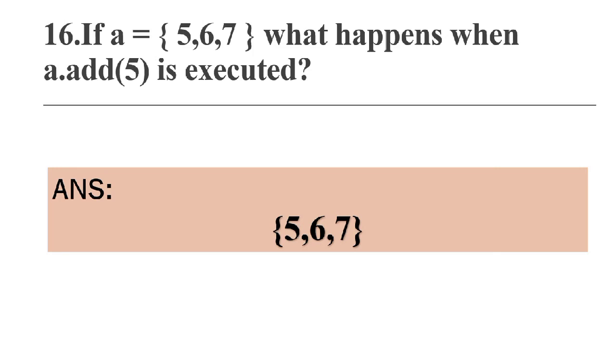Okay, look at this. There is a set A with elements 5, 6, 7, and we try to add an element which is already in the set, that is 5. And what happens? Since the set doesn't allow duplicate elements, adding 5 doesn't change anything. That means it doesn't add an extra 5 because 5 is already there. So the result is 5, 6, 7.